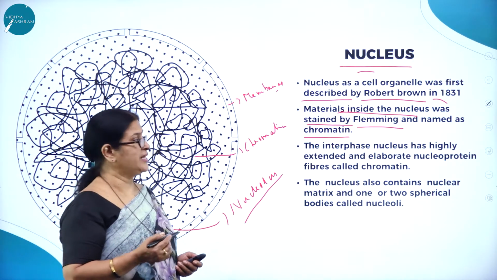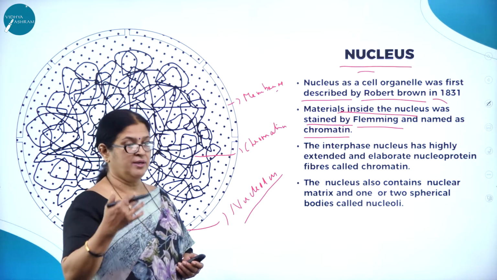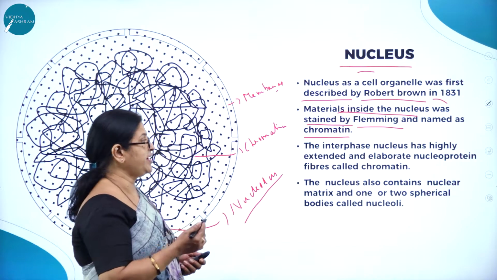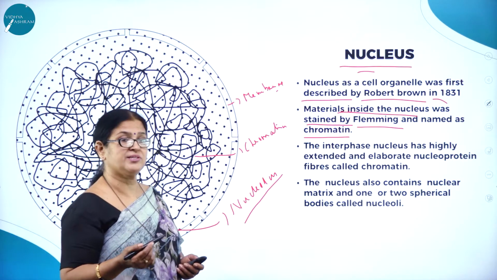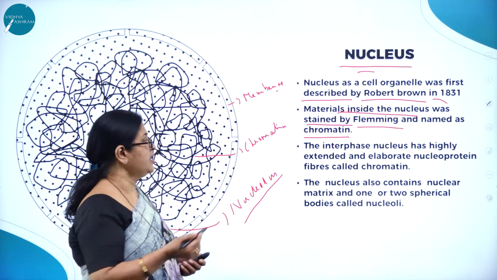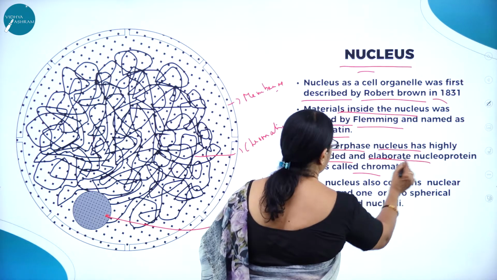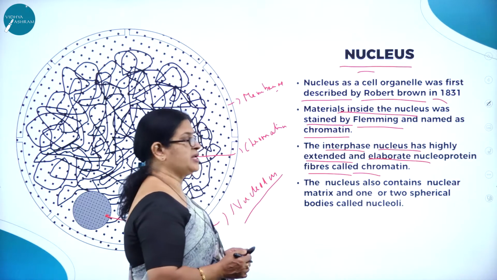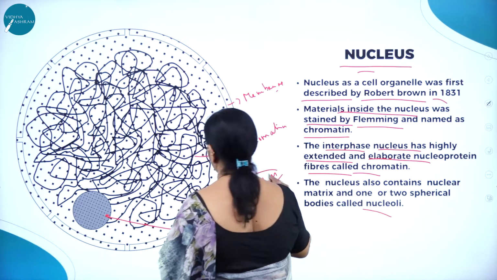And as we know, particularly I think you might have come across in the mitotic cell division stages, the interphase stage, which is called the resting stage, where we find the nucleus has extended and elaborate nucleoprotein. Chemically, chromatin is nothing but nucleoprotein made up of one of the nucleic acids, either DNA or RNA, plus protein fibers called chromatin. So the interphase nucleus has highly extended and elaborate nucleoprotein fibers called chromatin. So the nucleus also contains nuclear matrix and one or two spherical bodies called nucleoli. Here you can see the nucleoli.